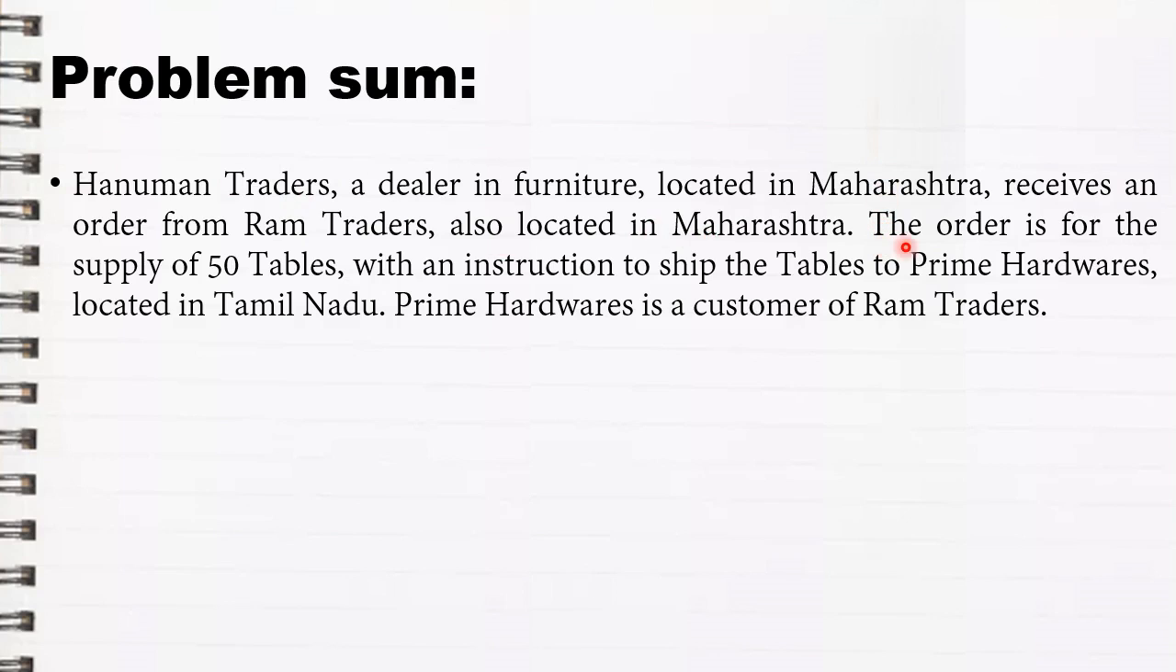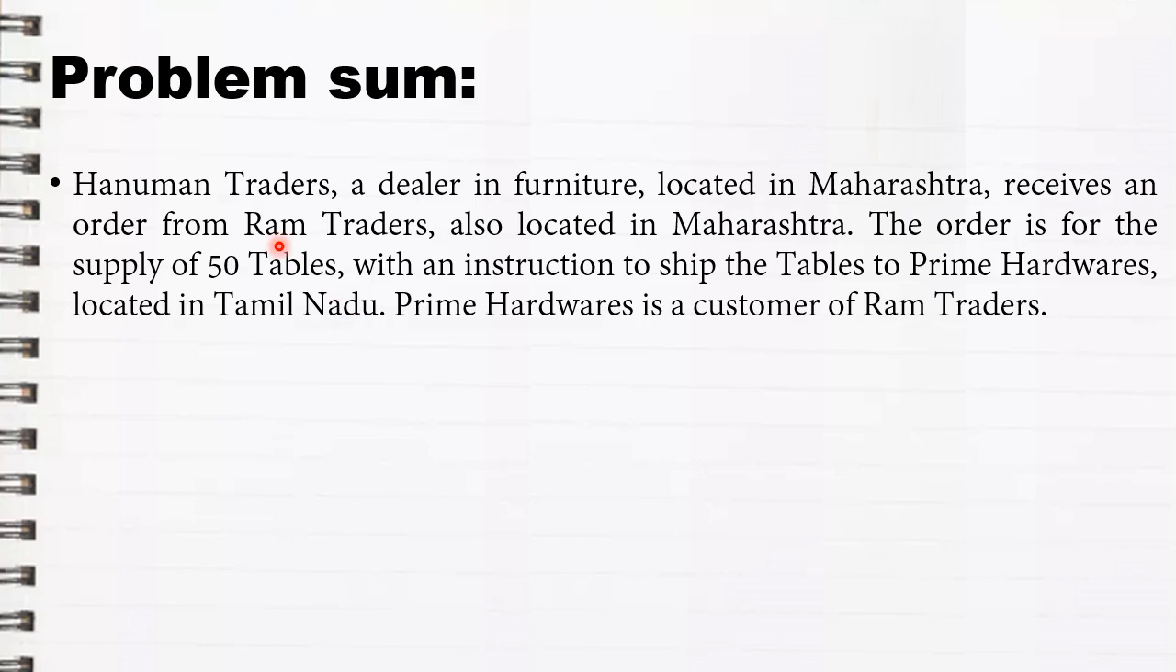Thereafter, we start reading ahead. The order is for supply of 50 tables with an instruction to ship the tables to Prime Hardwares located in Tamil Nadu. Prime Hardware is a customer of Ram Traders. If you look carefully, there are three parties involved. According to the rule of three parties, the person who gives an order, that person's place will become your place of supply. Hanuman Traders gave the purchase order to Ram Traders, but he informed that the goods have to be given to the third party, Prime Hardwares, which is located in Tamil Nadu.